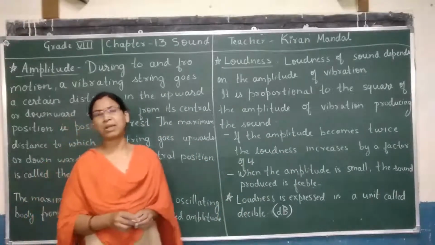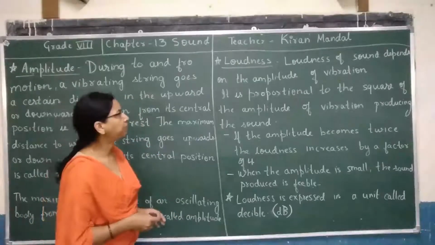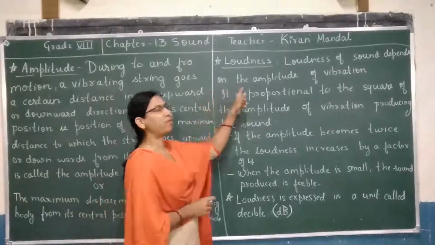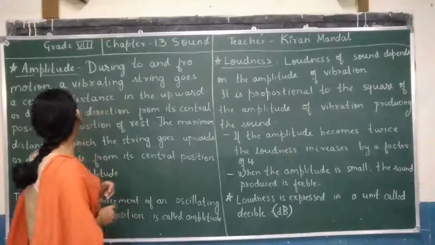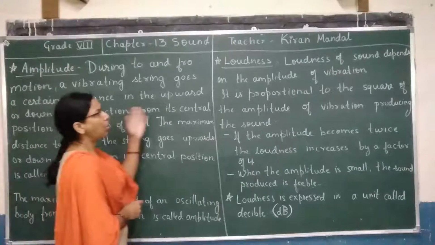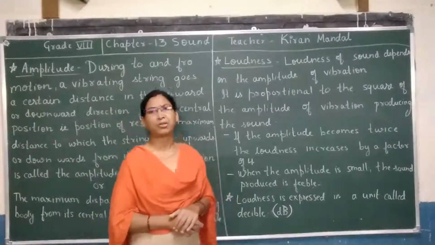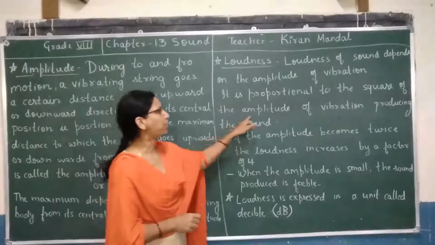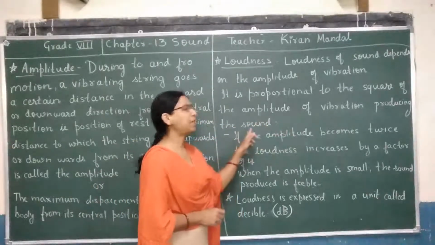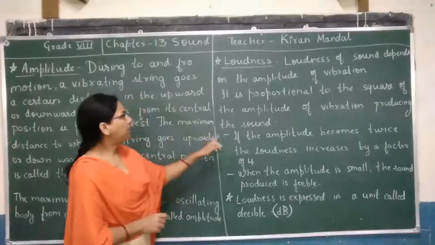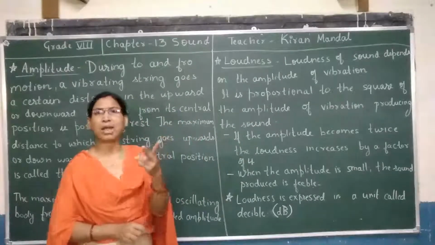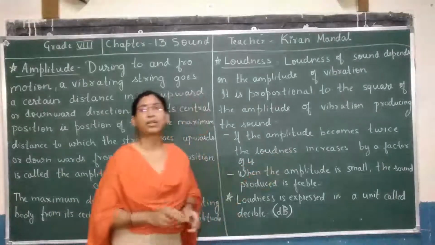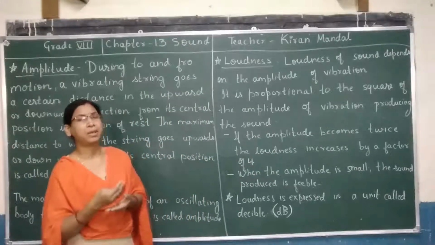Now let us see the next topic, that is loudness. What do you mean by loudness? Loudness of sound depends on the amplitude of vibration. We already know the meaning of amplitude. It is proportional to the square of the amplitude of vibrations producing the sound. So if the amplitude becomes twice, the loudness increases by a factor of 4.